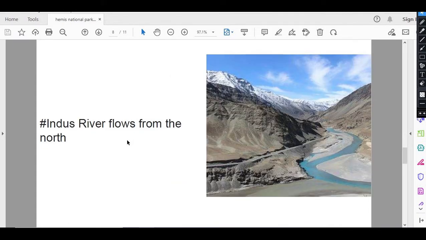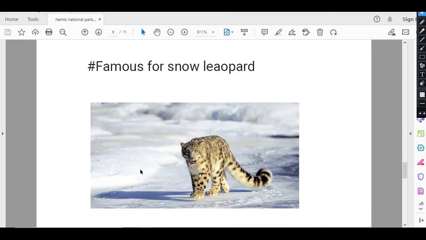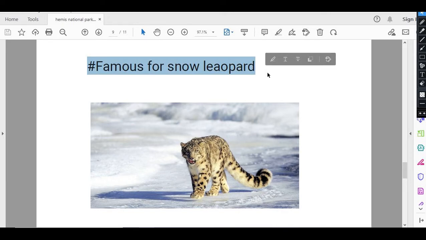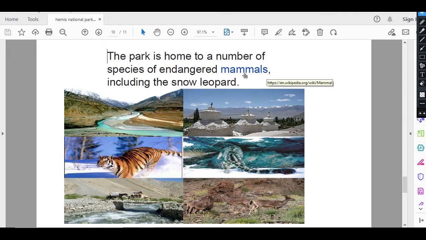As we have discussed, the Indus River flows to the north of the park. This is a beautiful picture of the Indus River, and this park is famous for the snow leopard, and in this park the density of the snow leopard is the highest in the world. The park is home to a number of species of endangered mammals, including the snow leopard. Due to anthropogenic activities, we are losing some species every day, and this is a matter of concern.